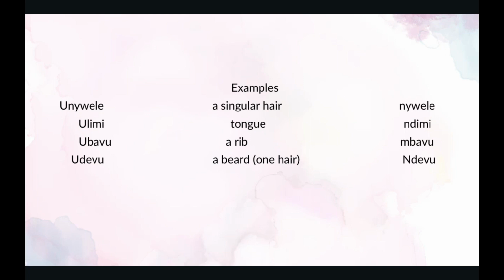A tongue in plural is ndimi. The next one is ubavu. Ubavu is a rib. A rib in plural is mbavu. The next one is udevu.